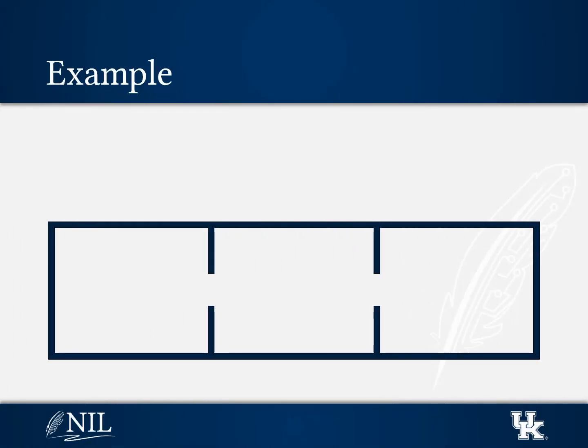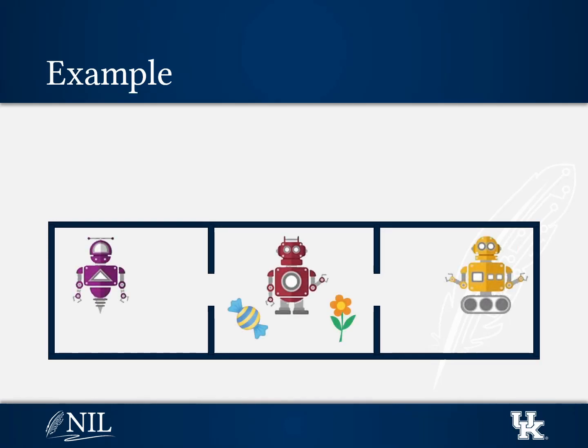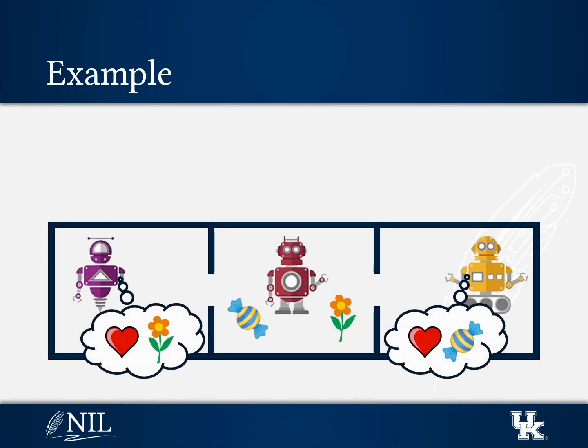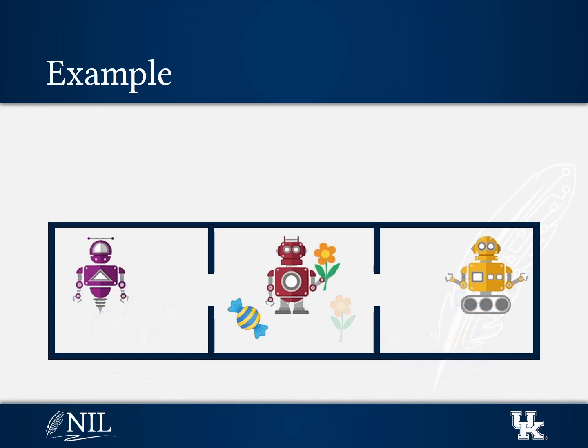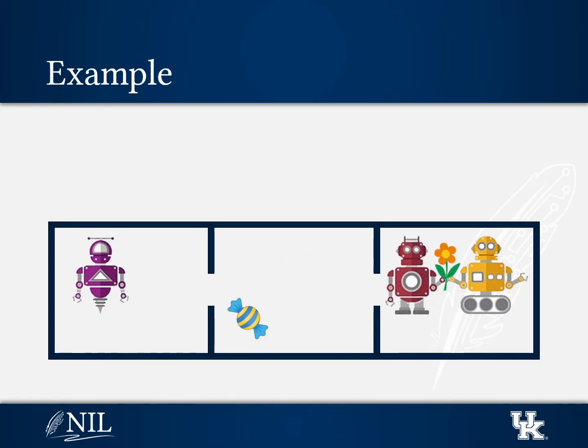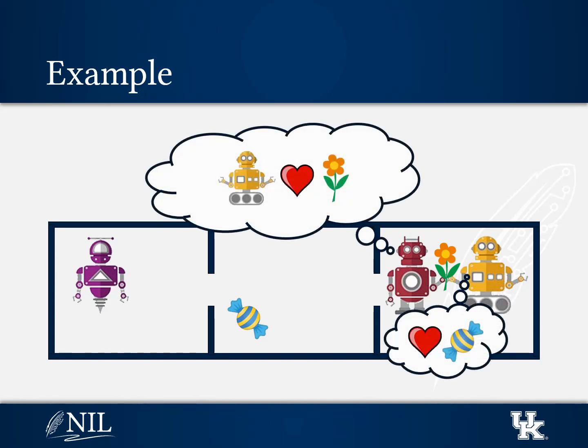Let's return to our example. Say the red robot is in love with one of the others. The purple robot on the left loves flowers, while the yellow robot on the right loves candy. We've observed the red robot picking up the flower and walking to the room on the right. What can we conclude about Red's beliefs and intentions? Well, there are at least 2 reasonable conclusions. The first is that Red is in love with yellow but mistakenly believes that the yellow robot wants flowers.